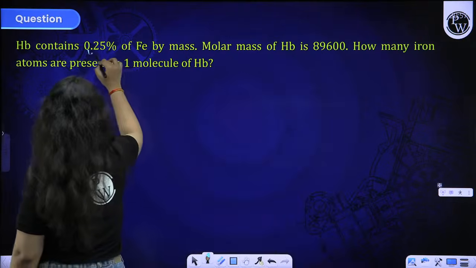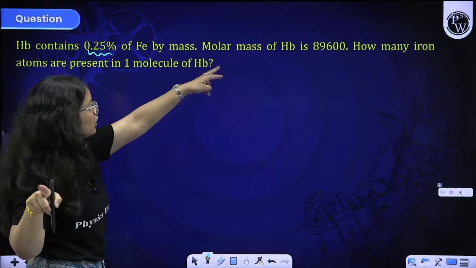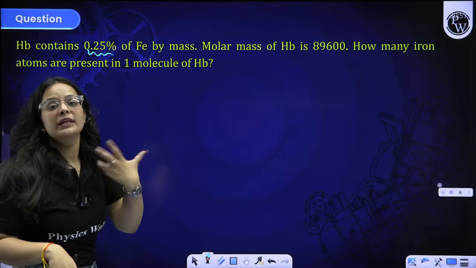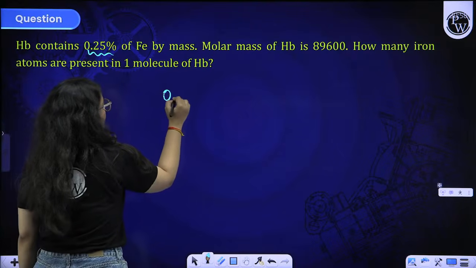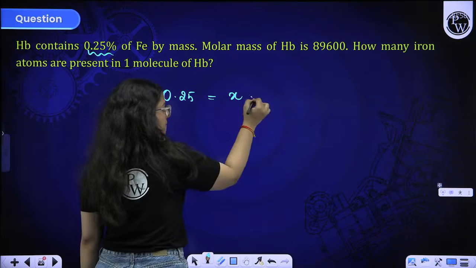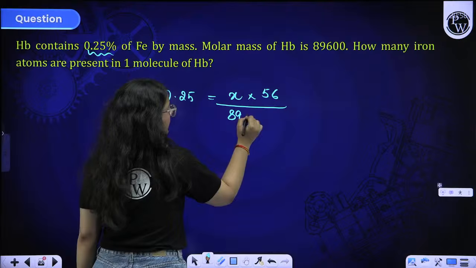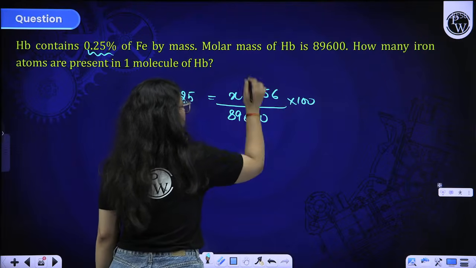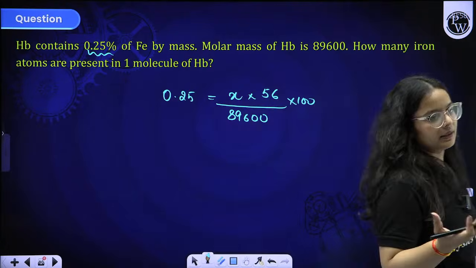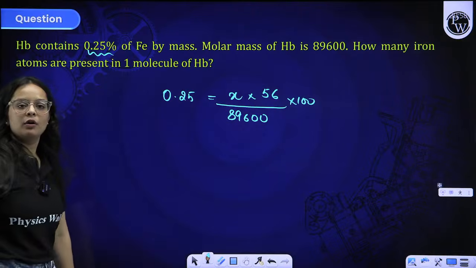Hemoglobin contains 0.25% of iron. That means the percentage is given to you. The molar mass of hemoglobin is given to you. How many iron atoms? Now you have to find out the number of iron atoms. So percentage of iron is 0.25. We don't know about the atoms, so just write it as X. Mass of iron is 56, and total mass is the mass of hemoglobin, that is 89600, into 100. By putting the values and finding X, you can simplify the question and get the answer for the number of atoms present in the molecule of hemoglobin.